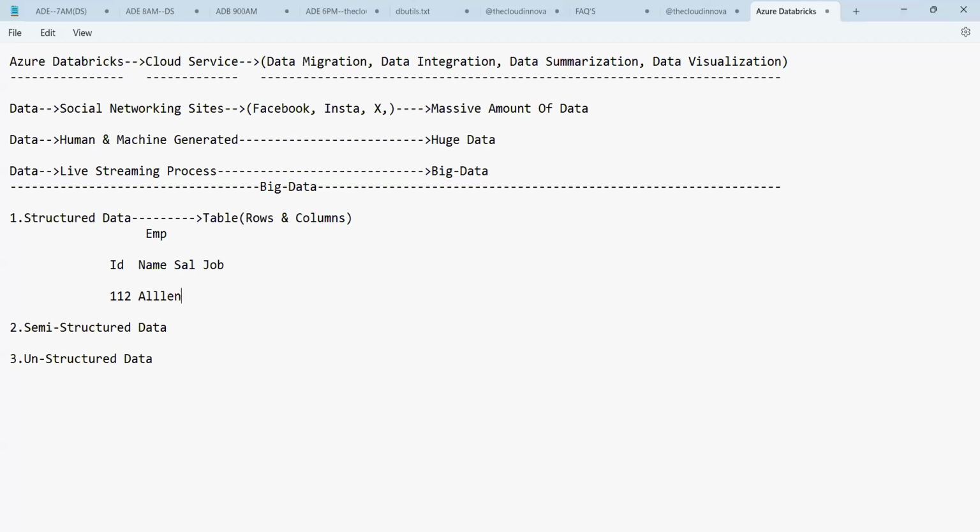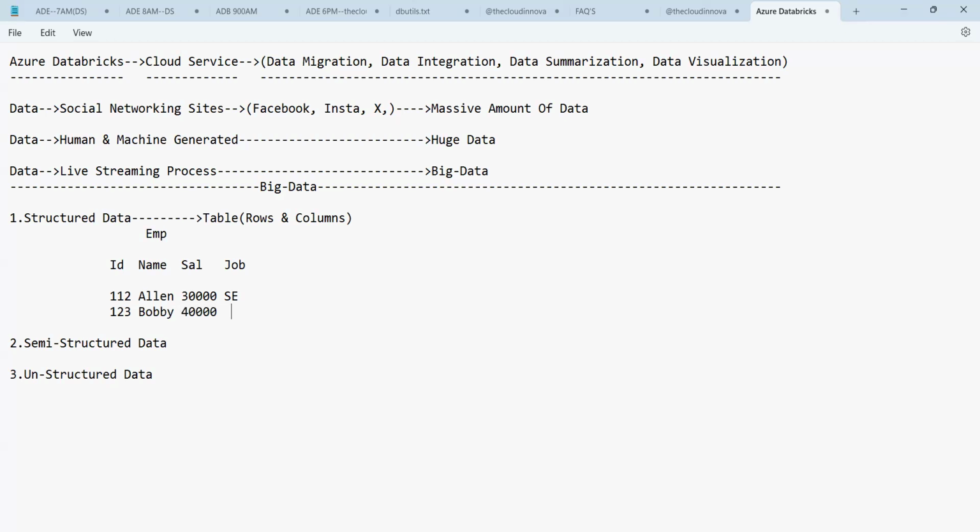You have an alien, and then you have, let us say, 30,000. Job is senior clerk, software engineer.